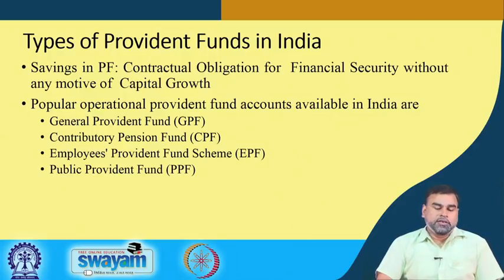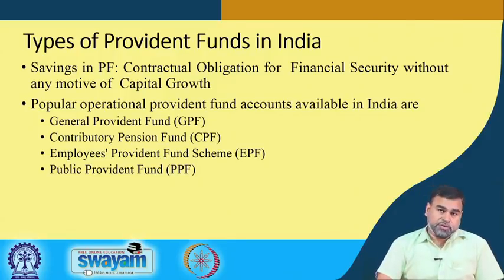Another scheme which was available is called CPF, the Contributory Pension Fund. In the Contributory Pension Fund, after retirement, the person does not get the pension on the basis of his or her last salary.